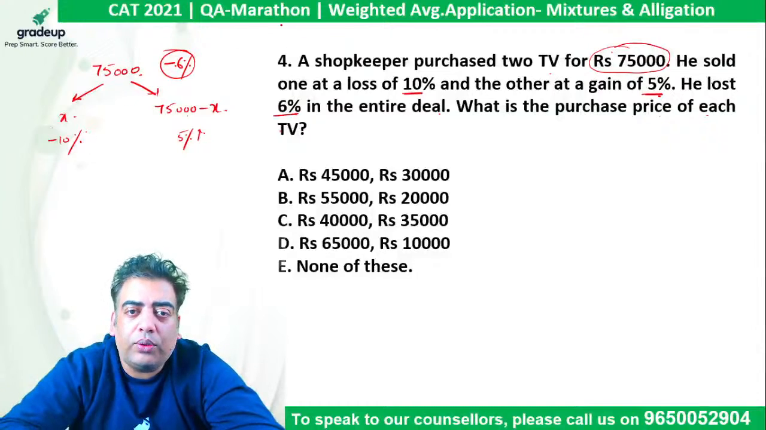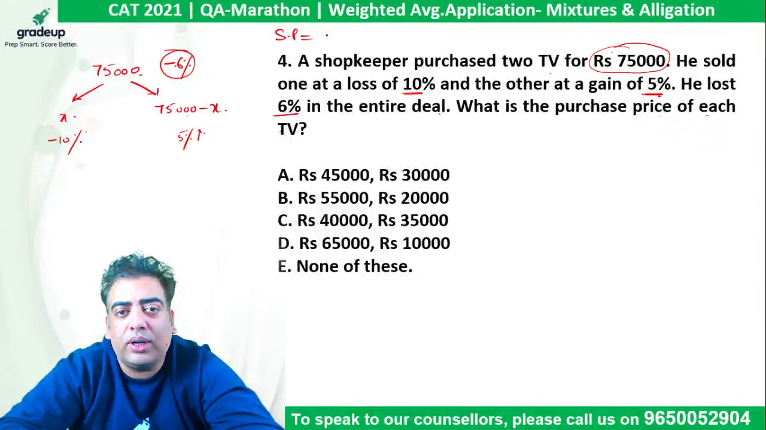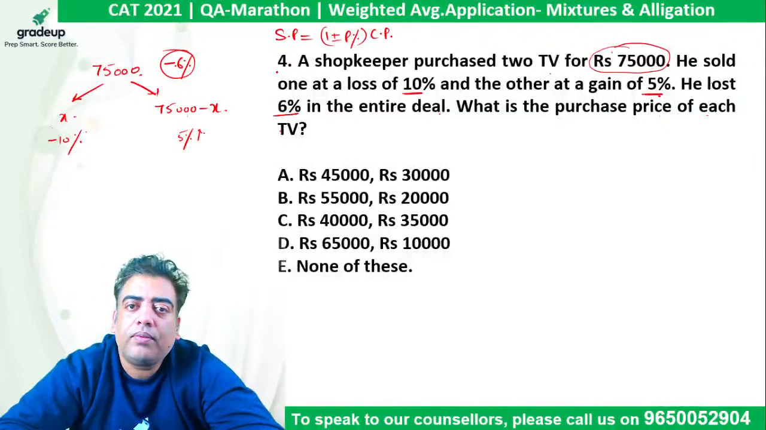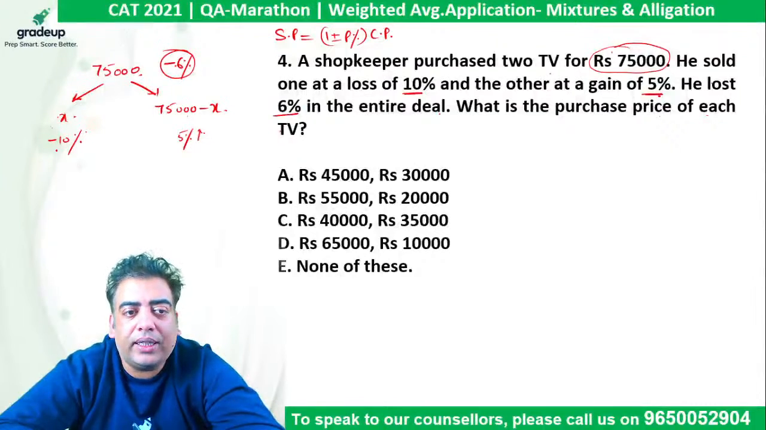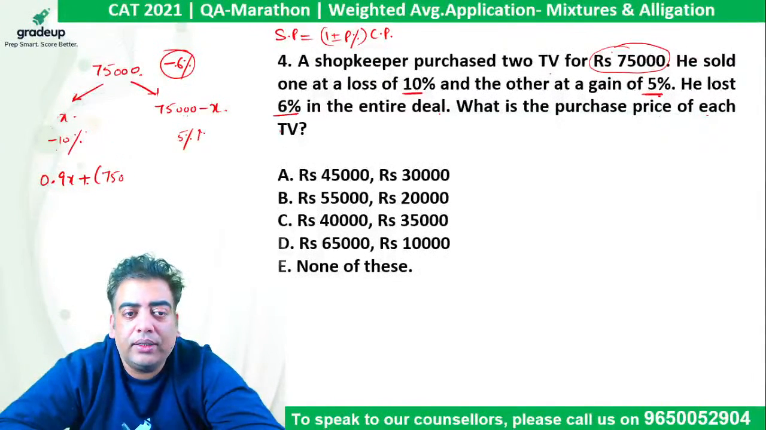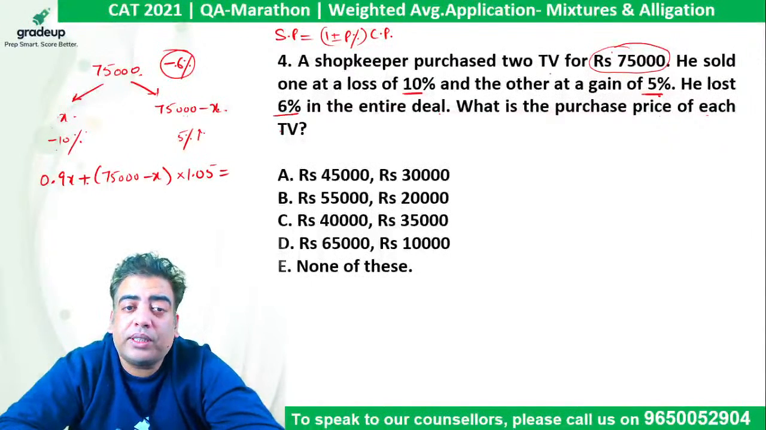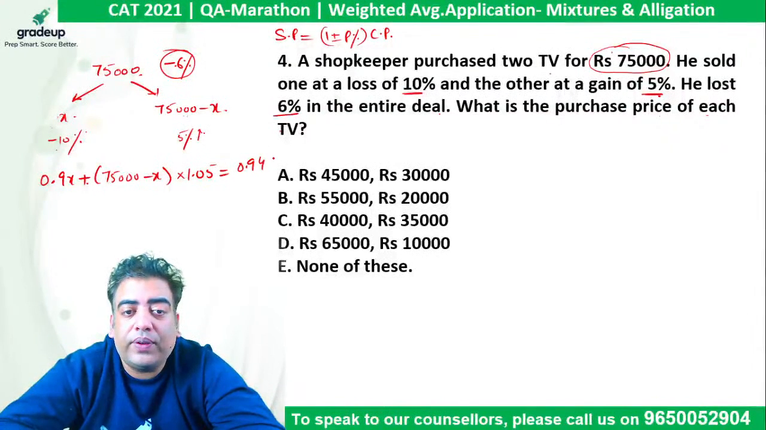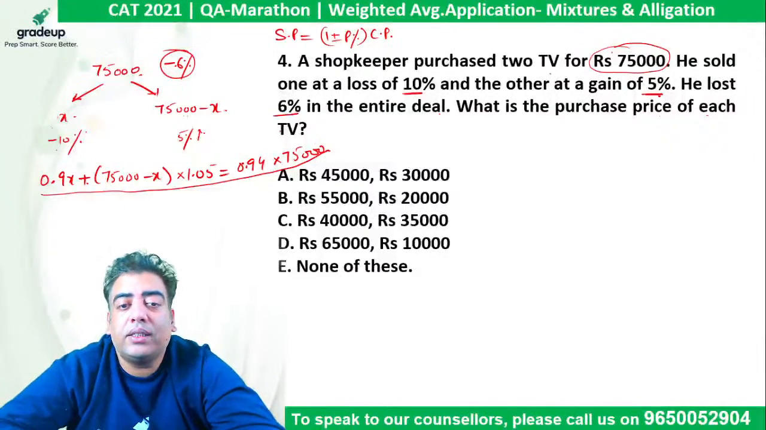If we solve it through an equation, we need to use selling price equals 1 plus or minus p% of cost price. So in that case, X पे 10% का लॉस हुआ, so the selling price will be 0.9x. 75,000 minus X पे 5% का प्रॉफिट हुआ, so the multiplying factor is 1.05. Net 6% का लॉस हुआ, so the multiplying factor is 0.94 with 75,000. अब देख के समझ आ रहा है इतना बड़ा इक्वेशन सॉल्व करना will take some time.